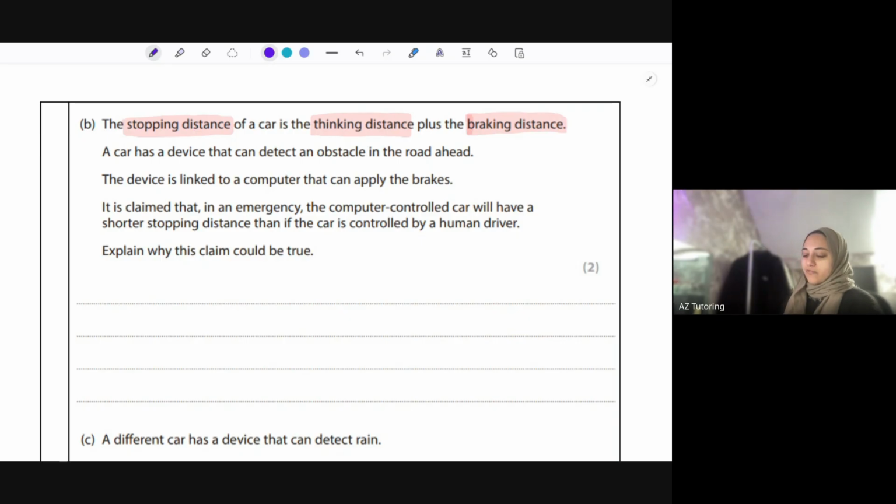Well, if it's controlled by a computer, there's no such thing as thinking distance. The thinking distance is quicker with a computer than a human. So you need to explain something along the lines of that: the thinking distance is shorter for a computer compared to a human.